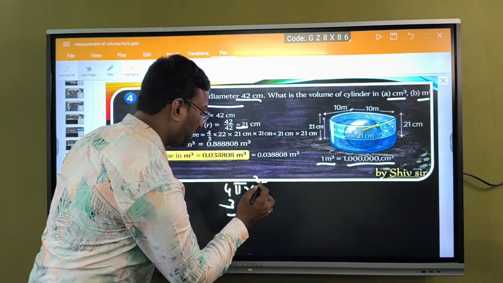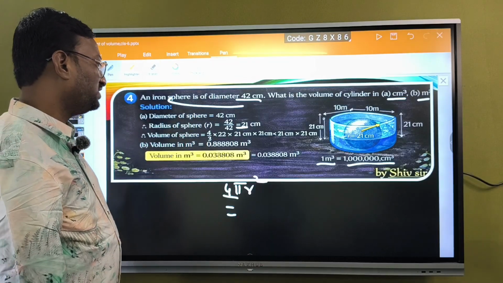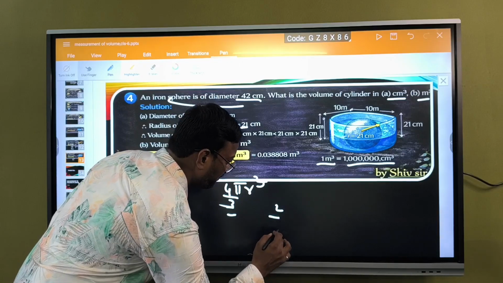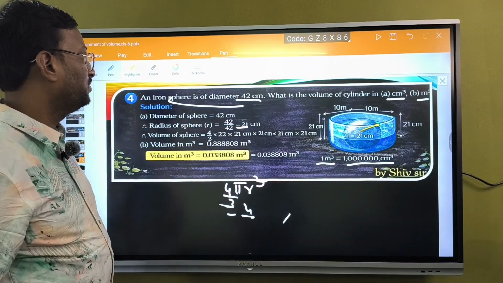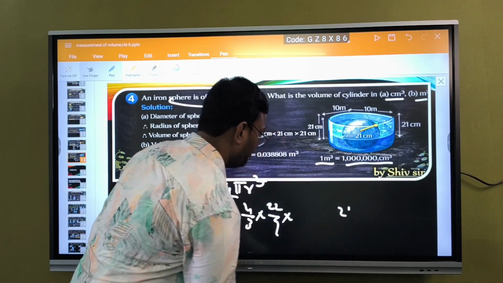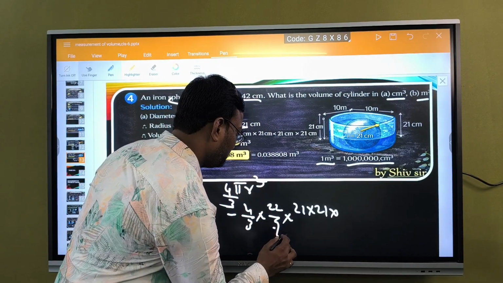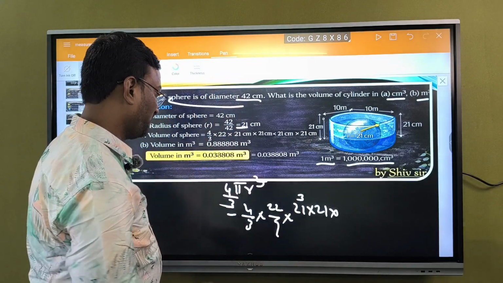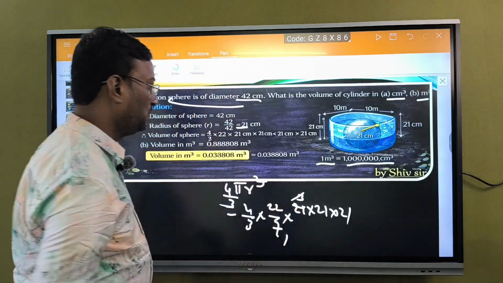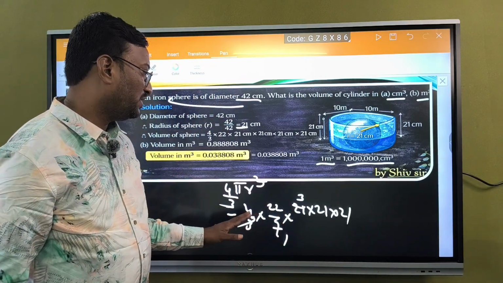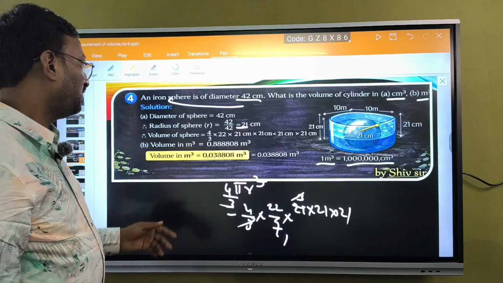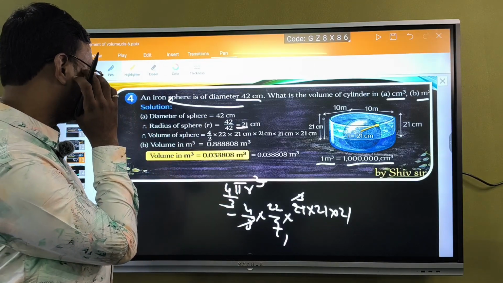So 4 by 3 pi r cube means 4 by 3 into 22 by 7 into the radius here, 21 into 21 into 21. So 7 ones, 7 threes are 21, and in 4 by 3 the 3 gets cancelled. So we are left with 4 into 22, that is 88, into 21 into 21. If you do all those things, we will definitely get the answer.